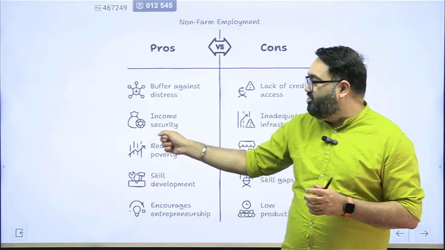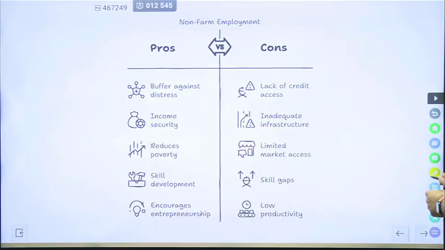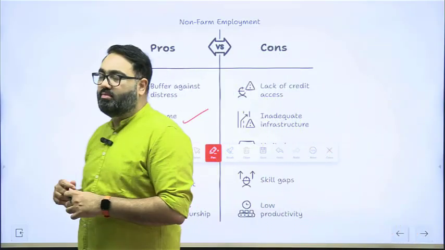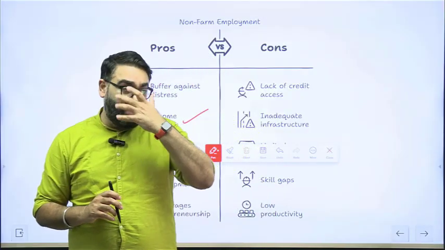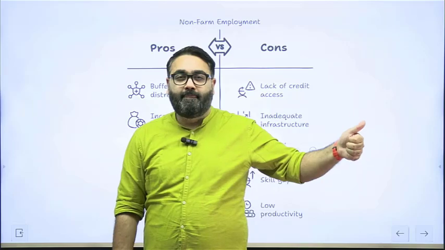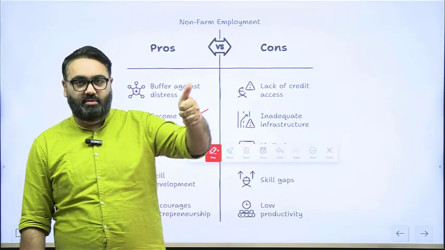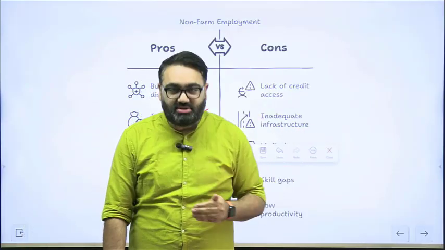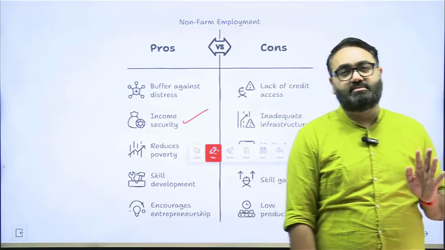Also, that gives you much better income security as compared to agriculture, because with agriculture, you don't know the cost at which a product will be sold. Yes, there is MSP. The problem with MSP is, number one, it is not for every crop. 22 crops plus sugarcane. It doesn't include fruits. So the price at which you are able to sell it is not fixed.